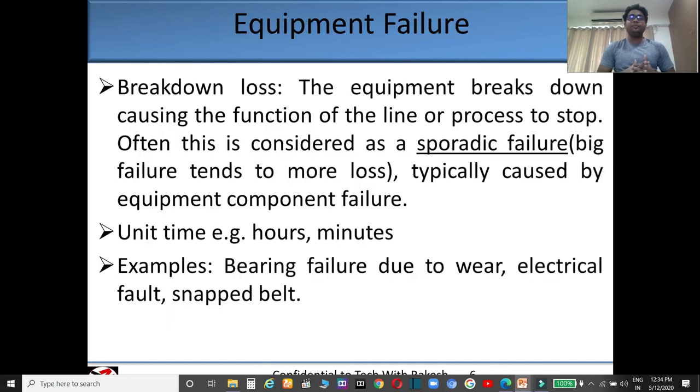So guys, what is equipment failure? Equipment failure is also called breakdown loss. Those losses which happen due to failure of your machine. A sporadic failure means a big failure which leads to more loss. There are two types of failure: sporadic and chronic. Chronic failure means a minor failure which can be corrected by the operator. The unit of equipment failure is either hours or minutes, meaning its unit is time.